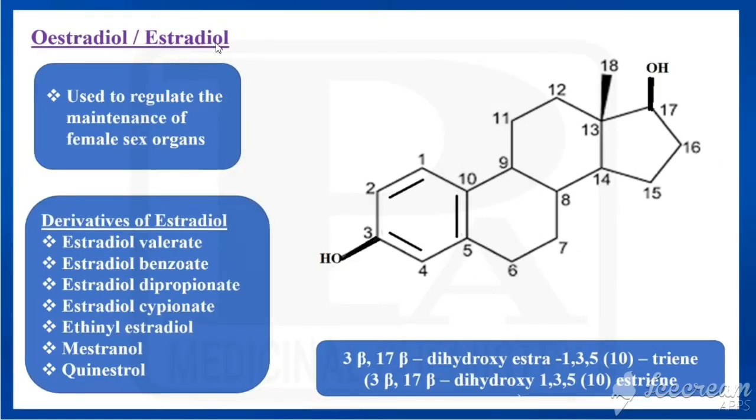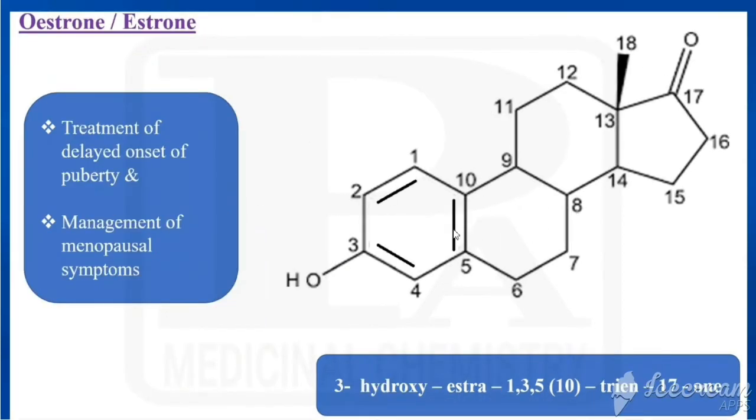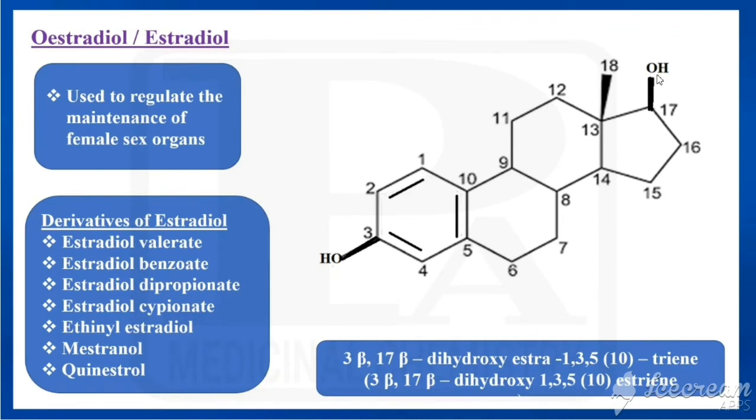The next drug is called estradiol. It is the same as estrone. Estrone has a ketone at the 17th position, and that is converted to hydroxy, which is called estradiol. Look at that: this is estrone, which has a ketone at the 17th position, and that is converted to hydroxy. How is that connected to the carbon? By means of a thick line. This one is also a thick line. So both are thick lines, so both have beta configuration.